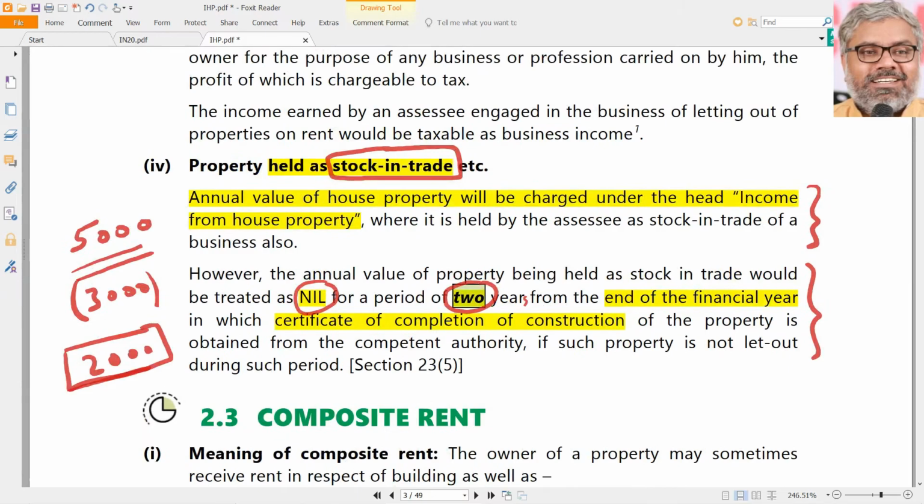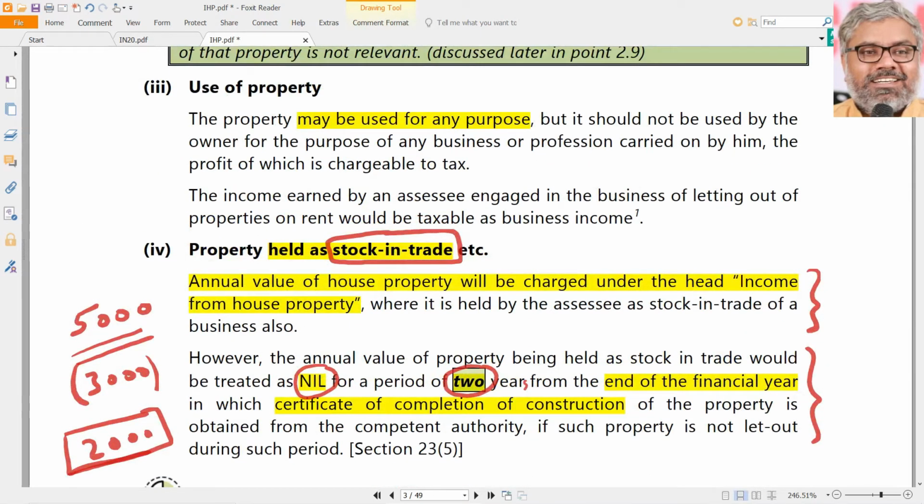But if we look at the reality, what relaxation we are talking about? On one hand, we are asking the tax on the income that they have not earned by showing section 22. And on the other hand, you are telling, okay, don't worry, don't pay tax up to 2 years. So, the fairness of this situation, only the real world knows. Definitely it is not fair. But once again, law is law. Not necessarily that always the law will be fair to the assessees.